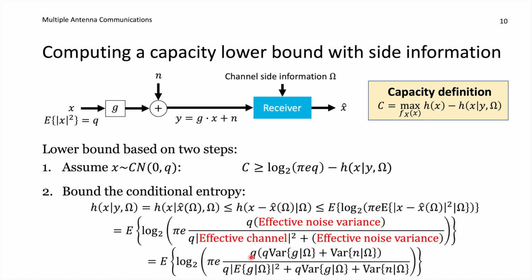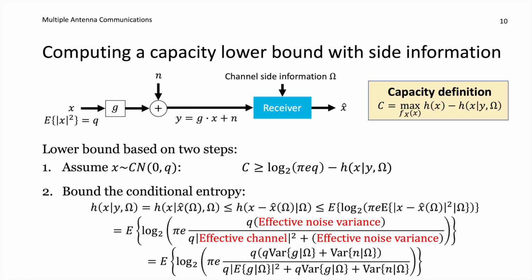This is what it will become in this case. The effective channel is the channel g, and then it's an expected value of g given what we know about the channel, the omega term. We have two things that are contributing to the effective noise. It's the uncertainty around the signal term, and it is the noise term. And under the assumptions that we were having about the uncorrelatedness of these two terms given the omega, we can write the variance as the variance of each of the different terms. So the variance of the noise given omega, and the variance of g given omega multiplied with the power of q. So this term is showing up here, and here we have the desired term.